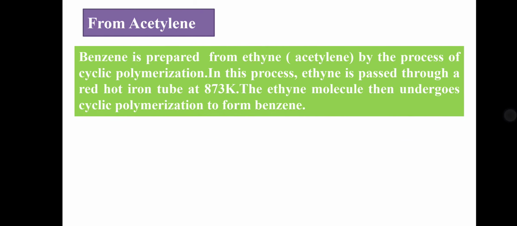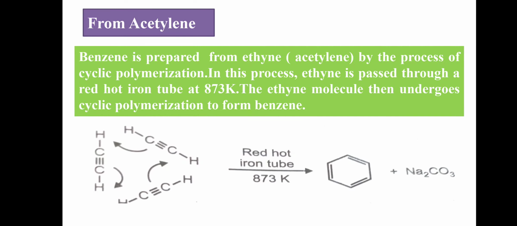Here, benzene is prepared from ethyne, that means acetylene. How will you prepare benzene? Use 3 moles of acetylene. This is the structure of the acetylene molecule: this is 1 mole, 1, 2, 3. The 3 moles of acetylene, or ethyne, undergo cyclic polymerization.